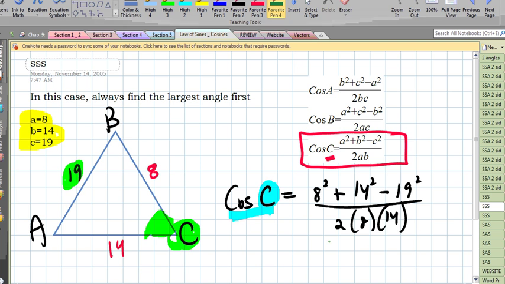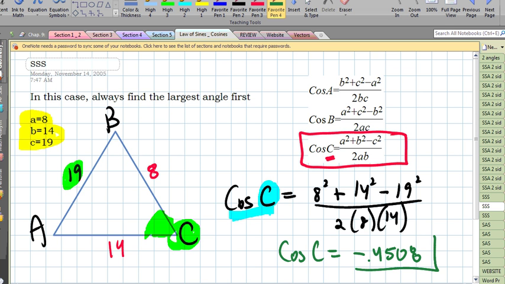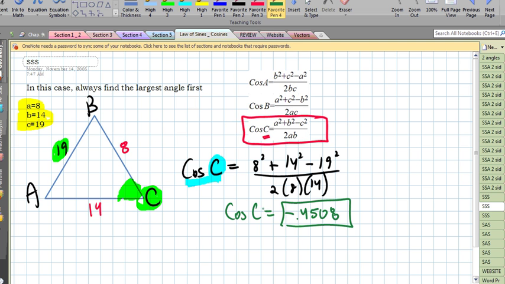Now, this is not a mistake. The cosine of C is actually a negative number in this case. Again, it's beyond the scope of this class. That's basically telling me it's an obtuse angle. But you don't even have to know that. You just have to now, at this point, use cosine inverse to find angle C.